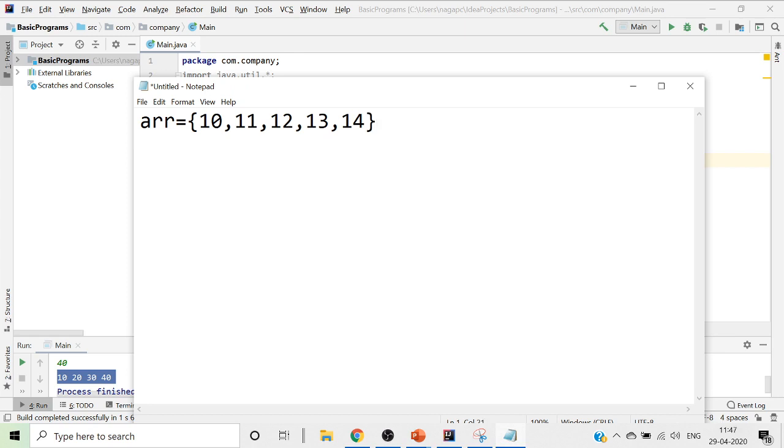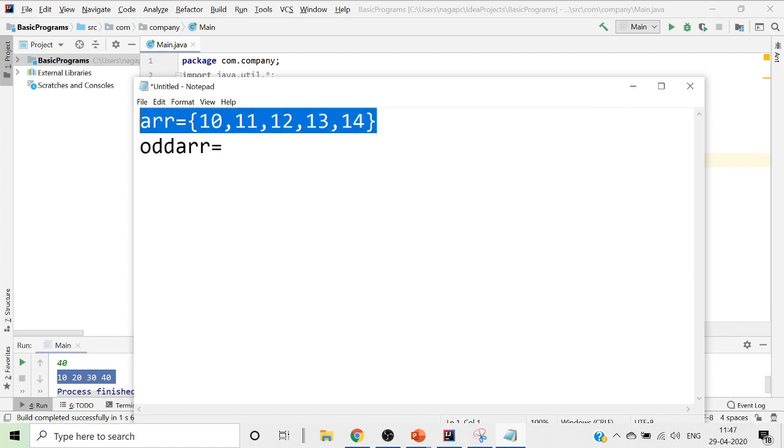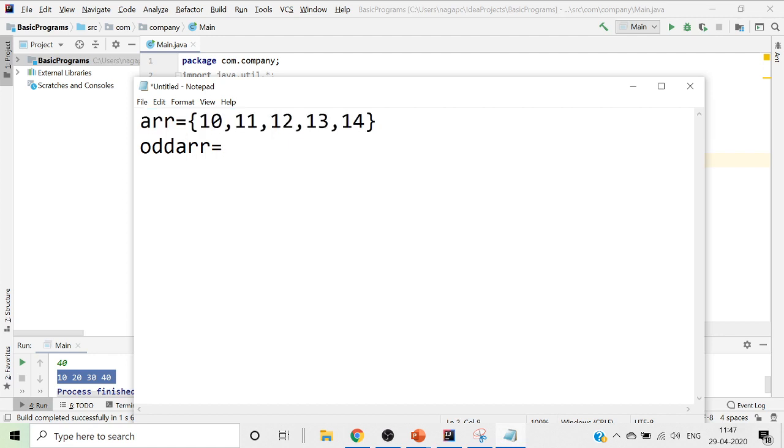Now what should I do with it? All the odd values in it, I should send to an odd array. I want to put it in an odd array. So what I want to do is create an array like this and then put all the odd values of the array into the odd array and all even values into the even array.